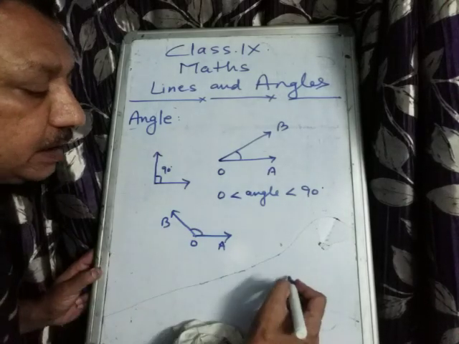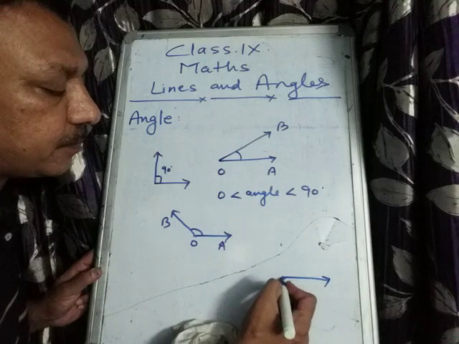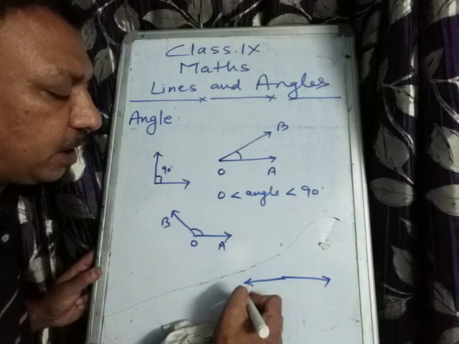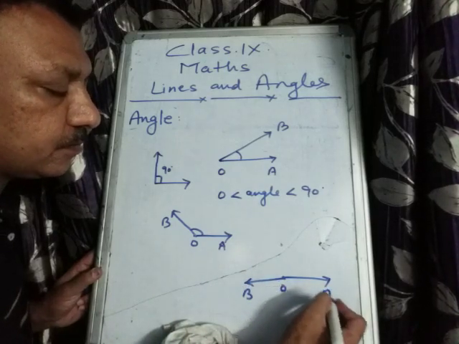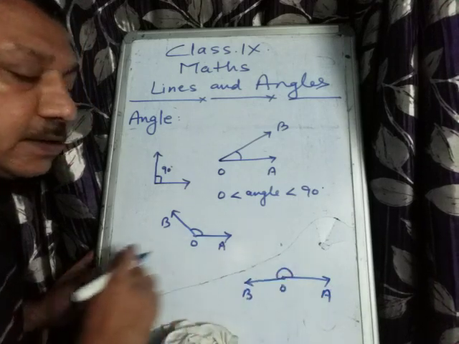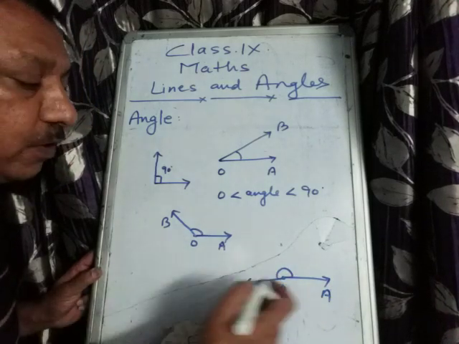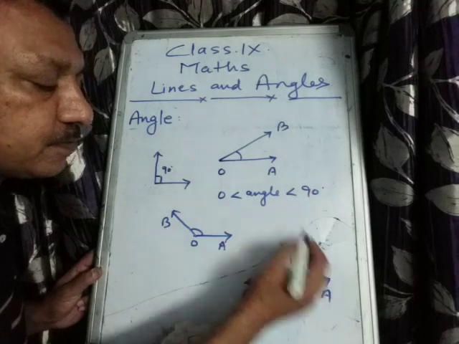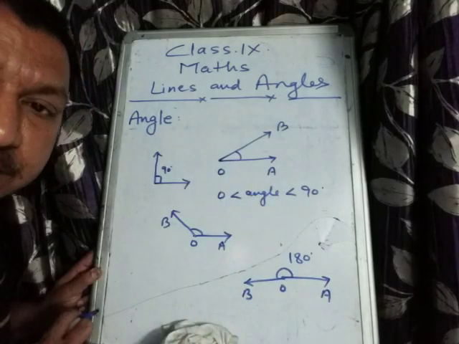And this angle, you have all read this, no? This is a straight angle. The value of a straight angle is how much? 180 degrees. Is that clear?